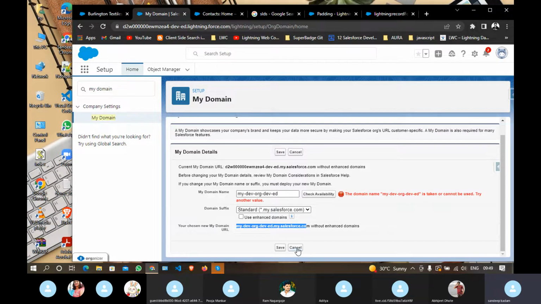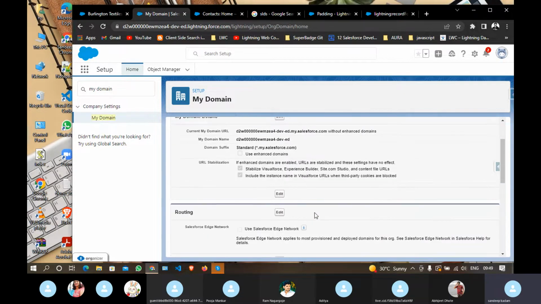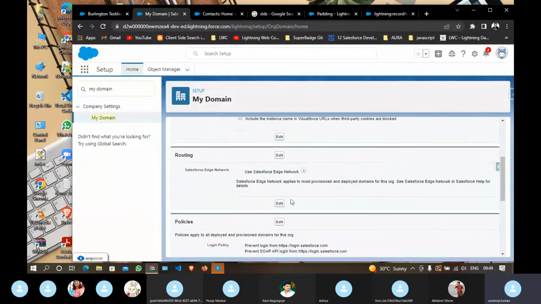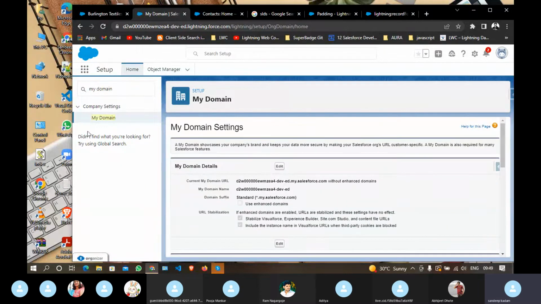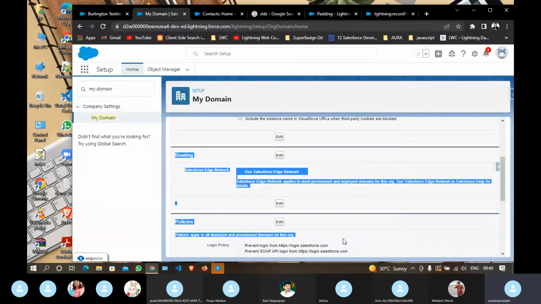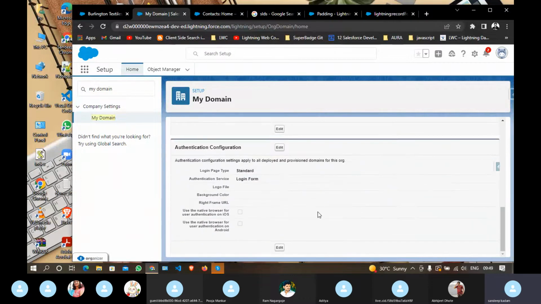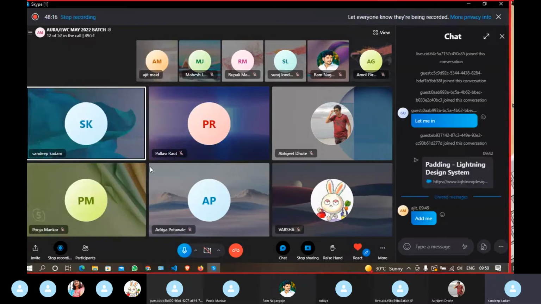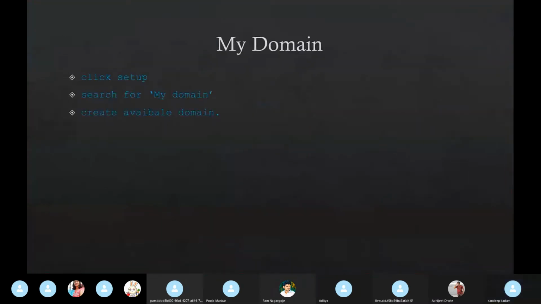This is a small step before developing any lightning component. Just verify whether your domain is enabled or not. If not enabled, you will be given one option here, add or configure your My Domain. Through that you can create your My Domain. And for the other settings we don't have to worry about them. Keep by default whichever option is selected. So, My Domain.